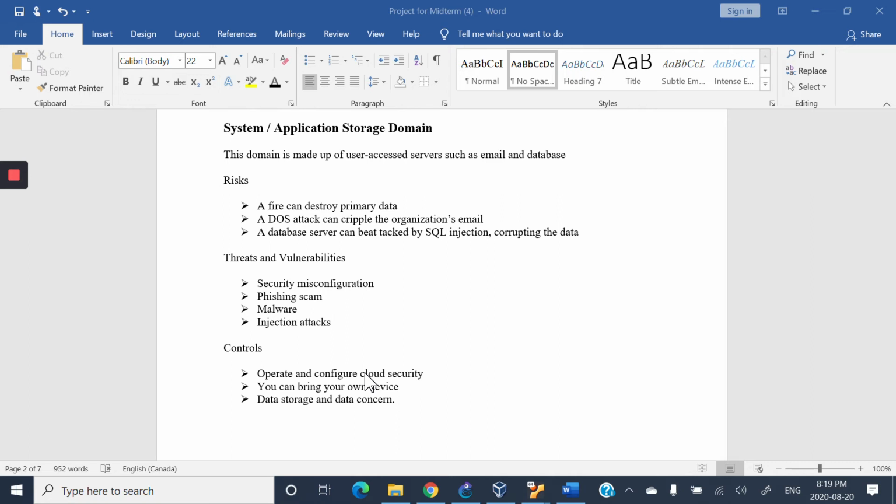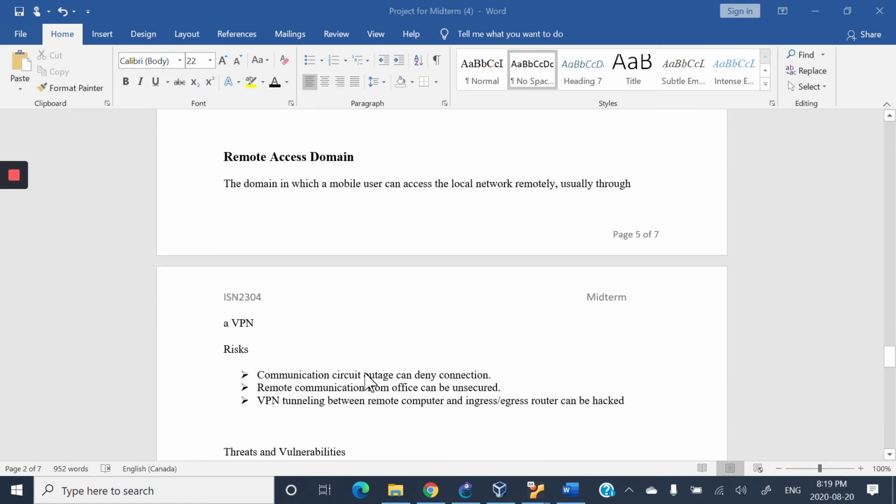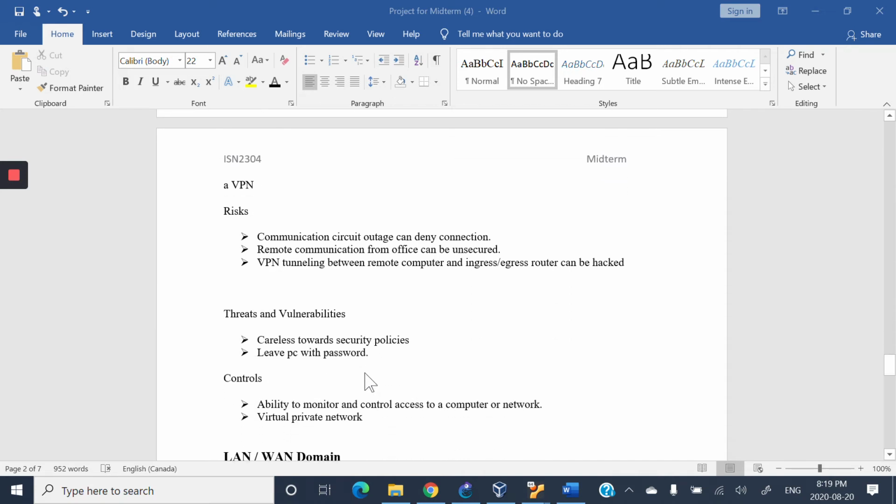Users can bring their own device and data storage and data concerns. Remote access control. Like mobile users, a user who can access the local network remotely through a VPN connection. It's easy.